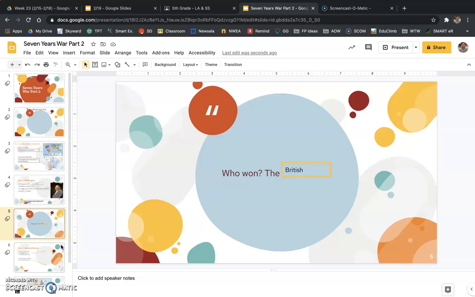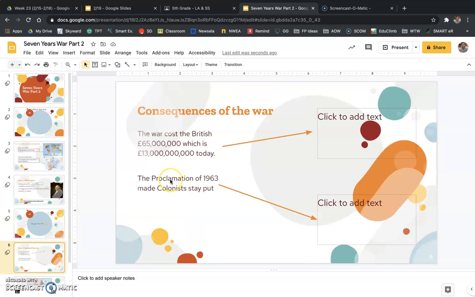Now, the last thing I want to talk about for Friday, before we go into the weekend: there were two main consequences of this war. We talked about them on Wednesday. We're going to talk about them a little bit more today, and why it's so important. First, the war itself cost the British government, the king and the queen, 65 million pounds.